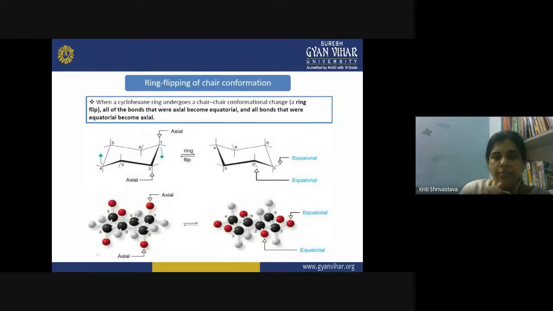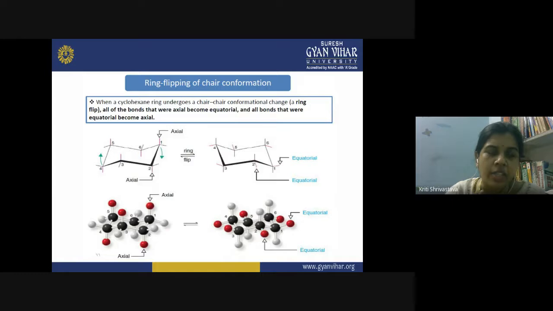Then after this, there is a very important phenomenon called ring flipping of chair conformation. What is the ring flipping? When a cyclohexane ring undergoes a chair-chair conformational change, one form of chair is converted to another form of the chair. You call it a ring flip. So, what happens during a ring flip? All of the bonds that were axial now become equatorial, and all the bonds that were equatorial are now axial. So it is simply the flipping between the axial and equatorial bonds, and one form of chair is now converted into another form of the chair. So both are the chair conformations.